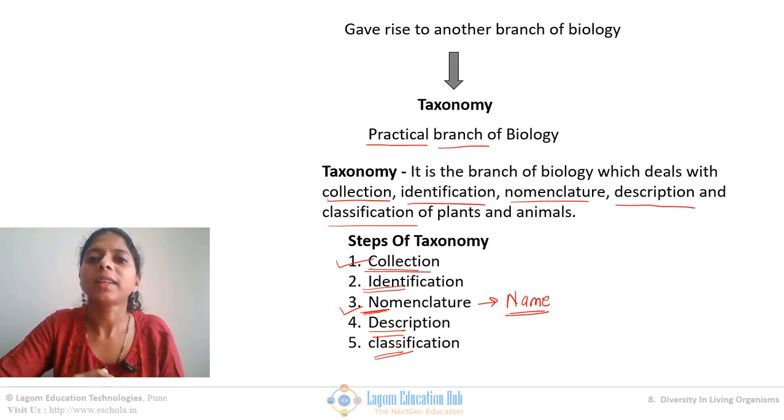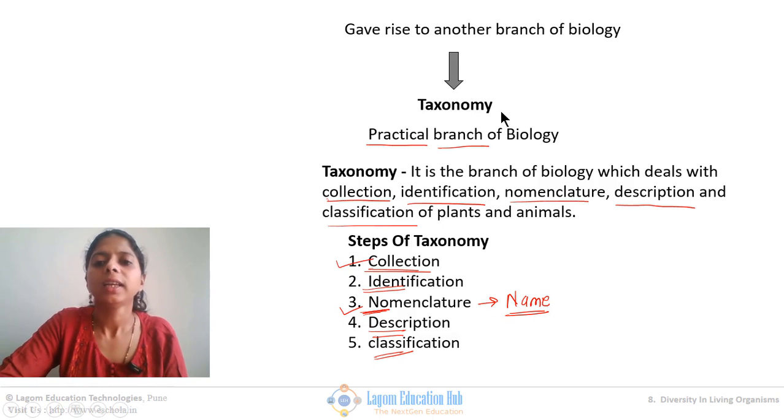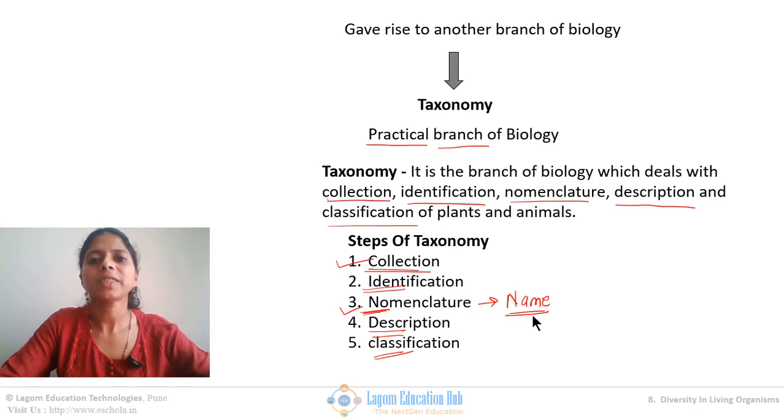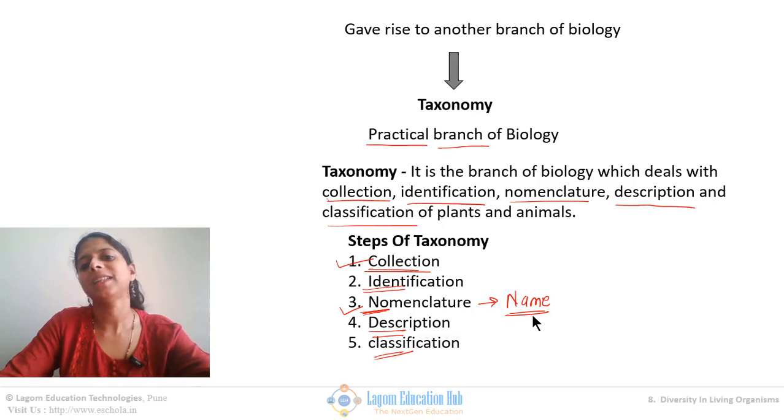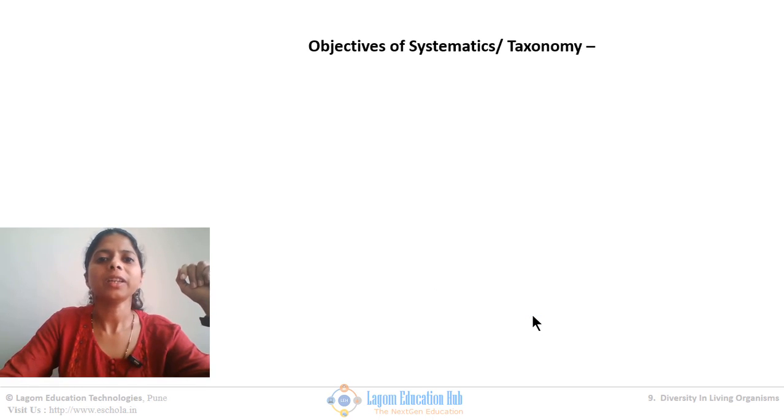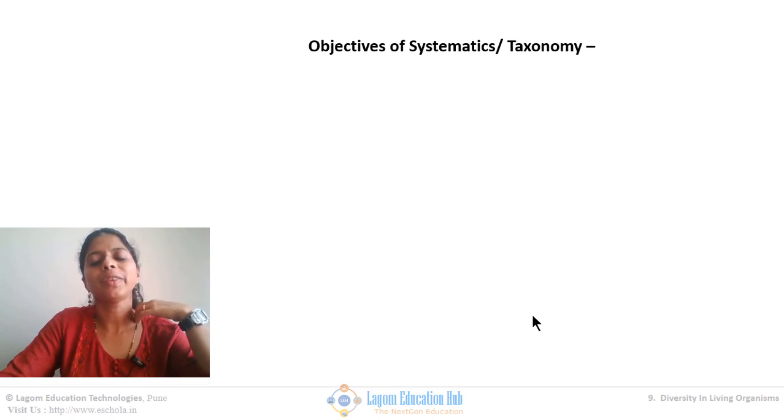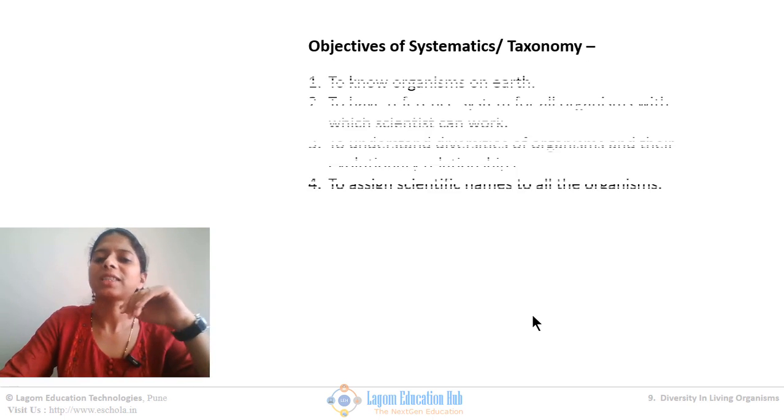So taxonomy is basically the practical branch of biology, and we can literally apply it in our day-to-day studies of biology. Okay, got it? So two branches we studied, one is systematics and another is taxonomy. Okay, so let us go and study the objectives of systematics, and then we will concentrate on the classification of organisms.